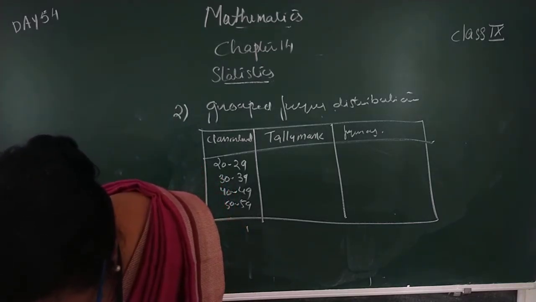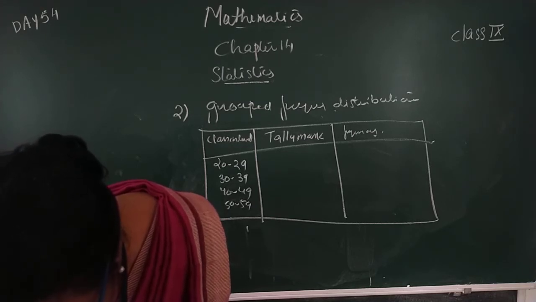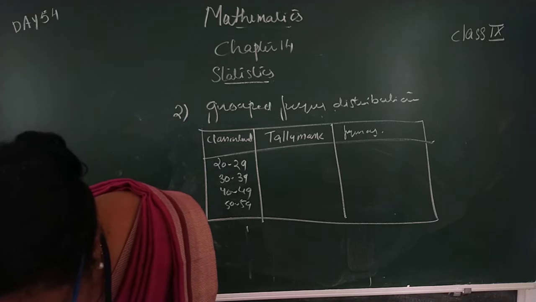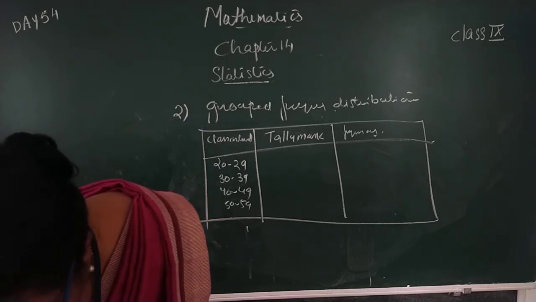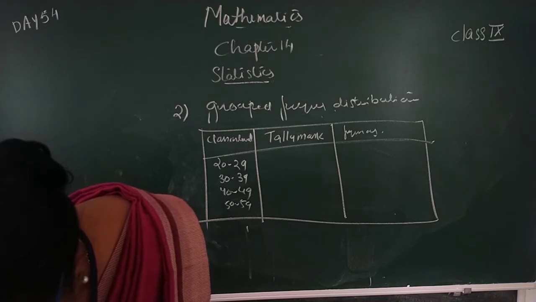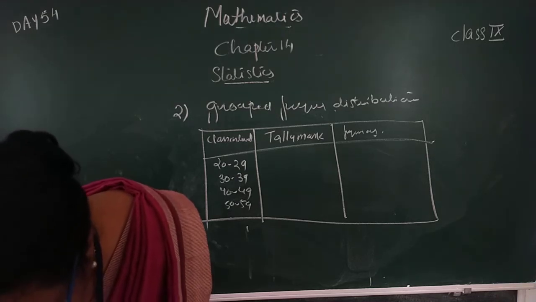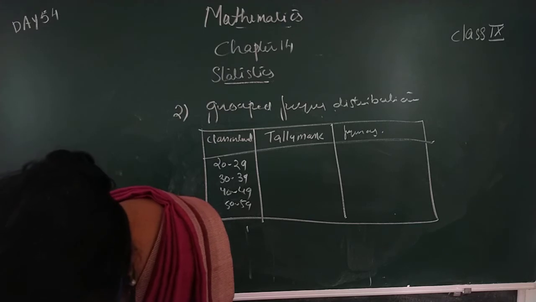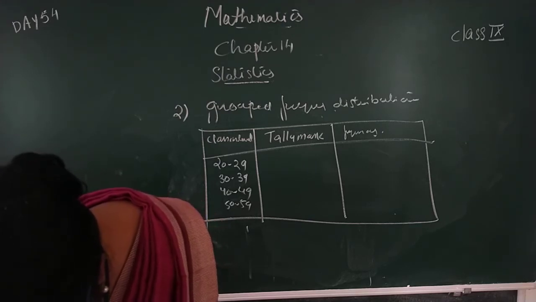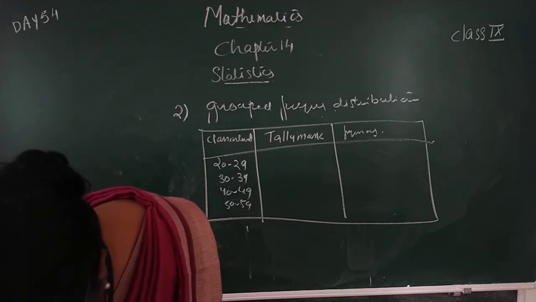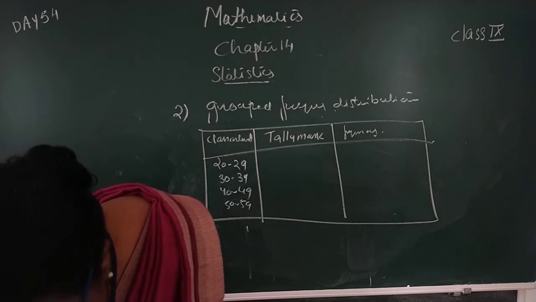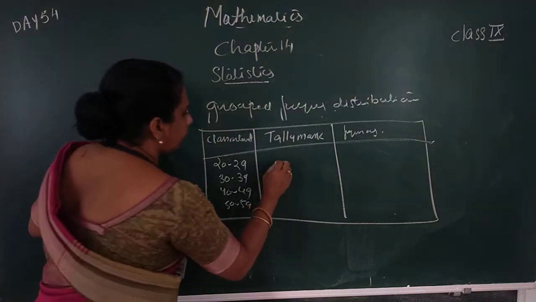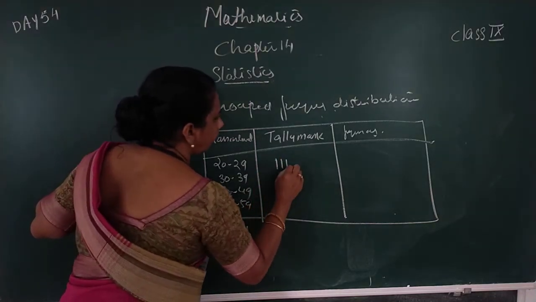The numbers are 27, 27, 28, 23. So you have to put the tally mark 1, 2, 3.